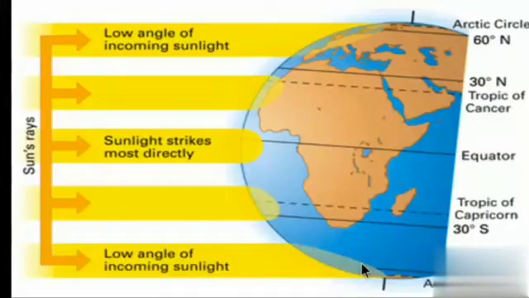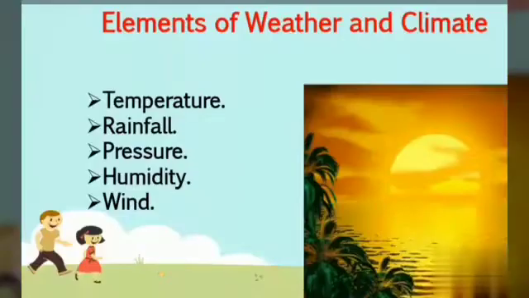Vertical sun rays fall directly on regions around the equator, both sides of the equator. Hence the climate is very hot and almost no winter. Okay, next topic, elements of weather and climate: temperature, rainfall, pressure, humidity, wind.